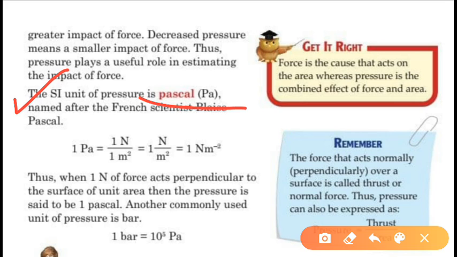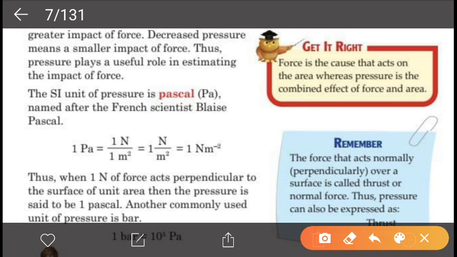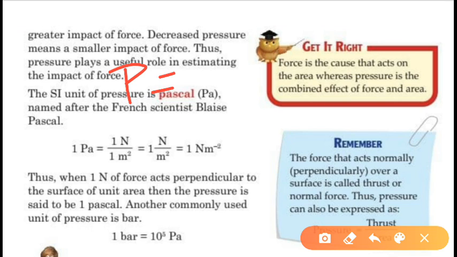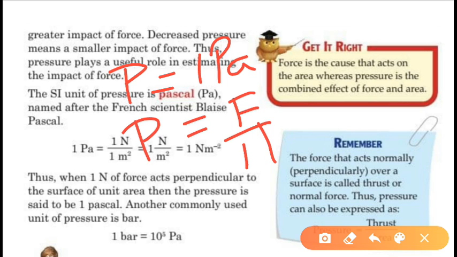Now when we say the pressure is 1 Pascal, we know that pressure is force upon area. If we say force is 1 unit and area is also 1 unit, then pressure is also 1 Pascal. Is this clear?